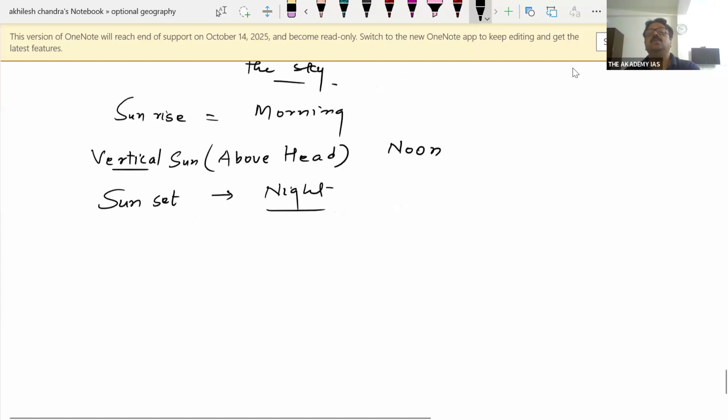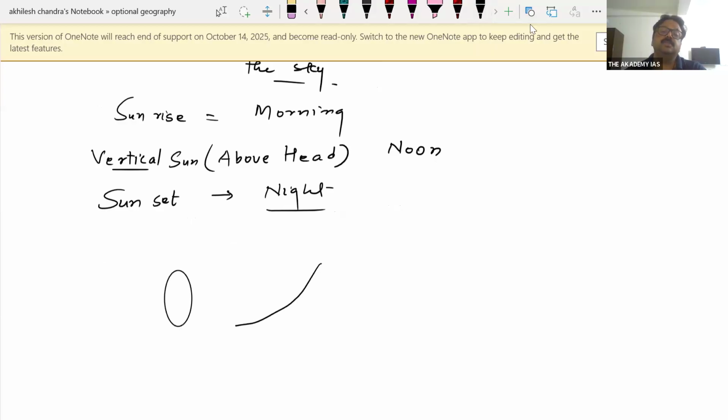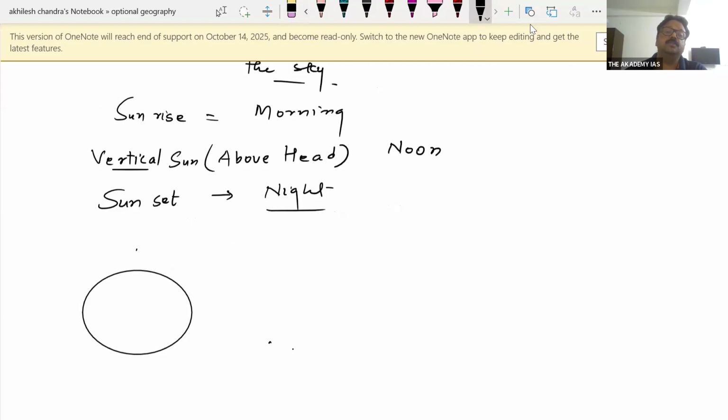And you know, local time on the earth varies. Eastern Hemisphere has early time. Earth rotates from west to east. Here it is Eastern Hemisphere, and this is Western Hemisphere. So Eastern Hemisphere is always ahead. Sunrise takes place over here, so there is a difference in the local time. And the local time differs by 4 minutes on each degree.